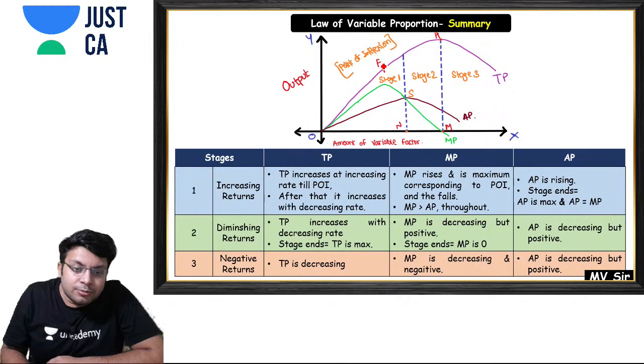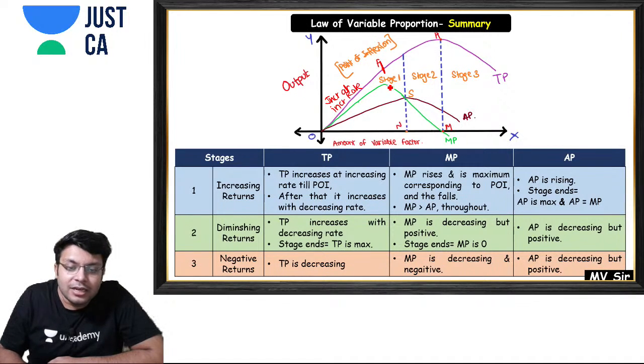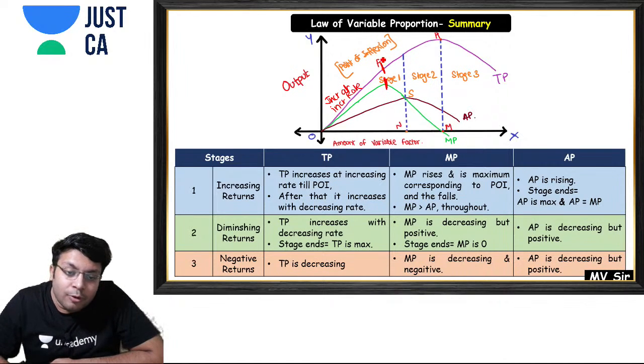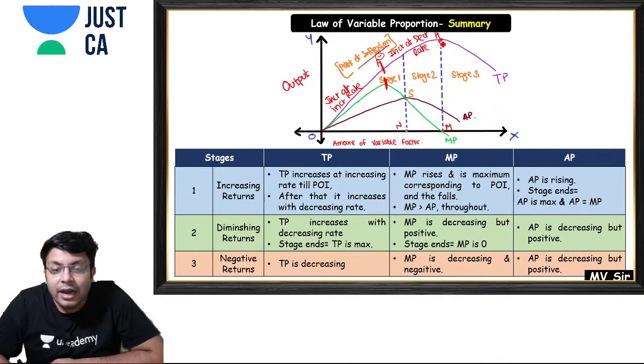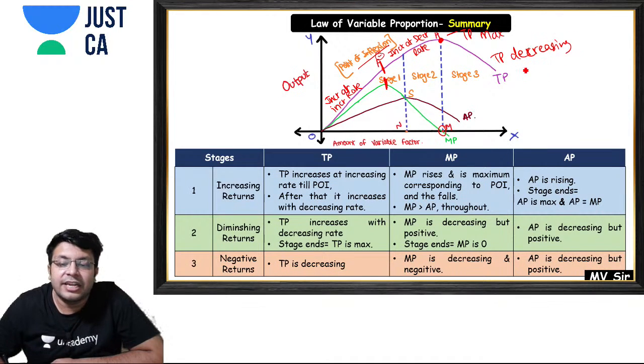Here, up to this point my total product will increase at an increasing rate, since my marginal product is increasing till then. Then after this point, after the point of inflection, my total product increases at a decreasing rate. Then at this point my total product is maximum, where my marginal product is 0, and then my total product is decreasing. Finally it started decreasing in stage 3.